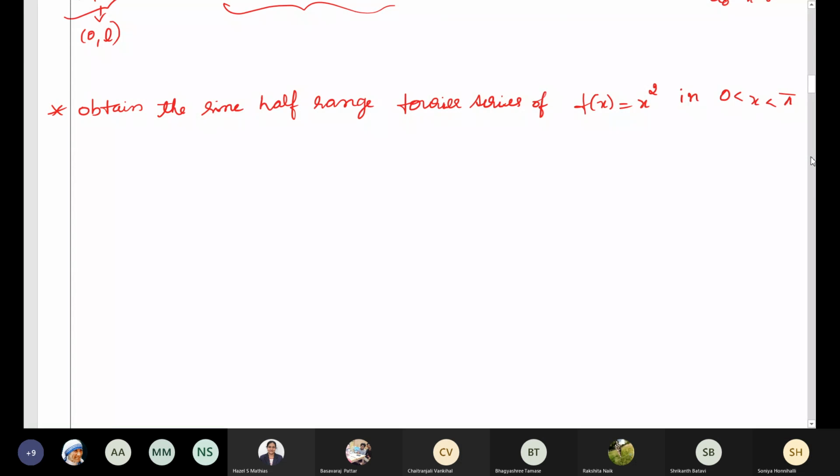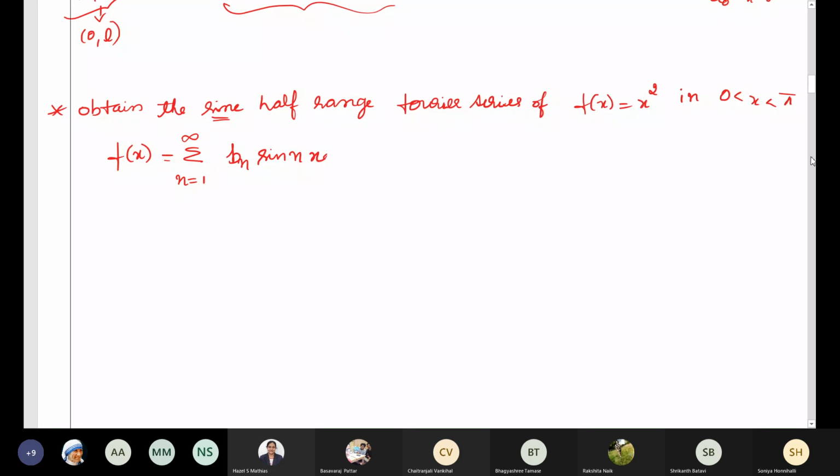So the first thing we need to do is, here they specifically said sine half-range Fourier series. What do you mean by sine half-range Fourier series? You need to write the general expansion. You should have the Fourier series expansion with respect to sine terms only. So in order to have the sine term, we should have the expansion like this: f of x equal to summation n equal to 1 to infinity bn sine nx.